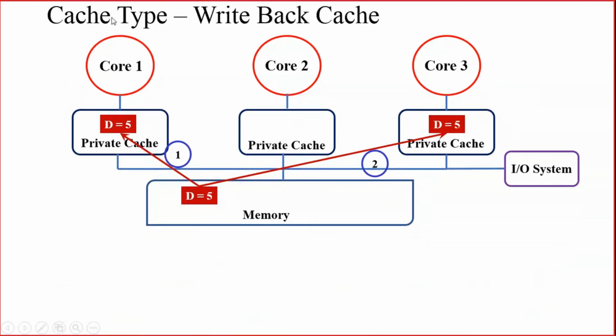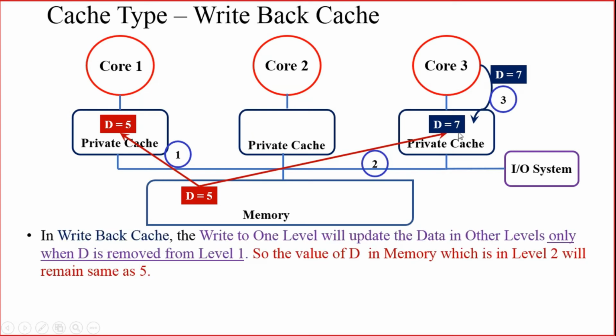Then we'll take the example of write back cache. We are taking the same scenario. Core 1 has read the data D equal to 5 and kept it in its private cache. Core 3 has also read the same data and kept it in its private cache. So now core 3 is trying to update the data in the corresponding private cache. So what will happen? The data will get updated. So now the data present in the private cache of core 3 has been updated to 7, right?